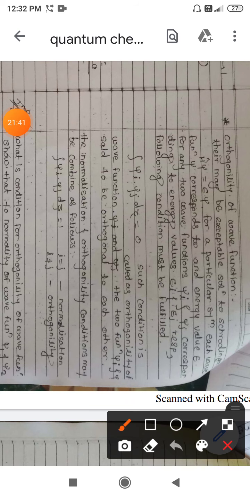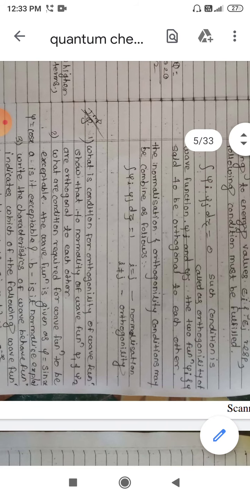So for normalization, when i is equal to j, the value should be 1, and for orthogonality we should get the answer 0 when i is not equal to j. For two different functions the integration should be equal to 0, and for the same function the integration comes out to be 1.